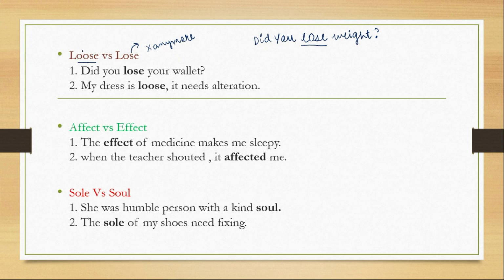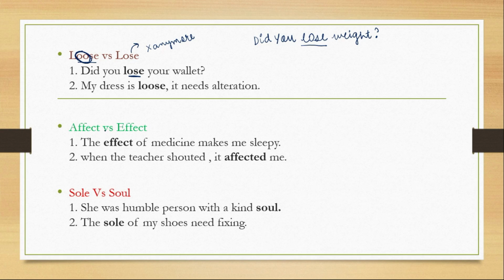This loose means not tight. That is why it has a double O. It's loose. So let's look at the examples. Did you lose your wallet? क्या आपने wallet को खोया है? You don't have it anymore. खोना. Did you lose your mind? We sometimes say that, right? So that also is this lose. My dress is loose. It needs alteration because it is not tight. I hope that is clear. Let's go to the next one.